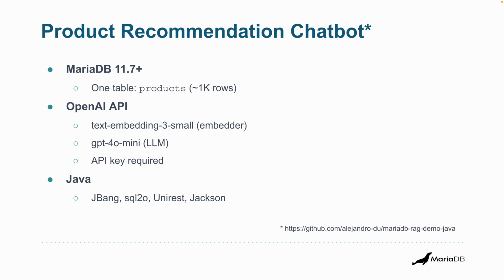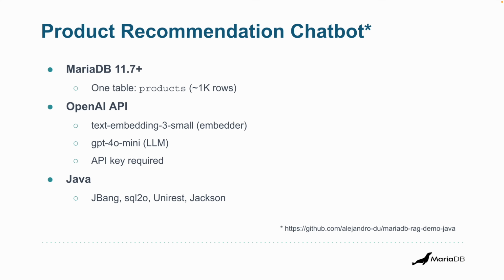You can find the code for this on GitHub. We're going to use MariaDB 11.7 with one table, which is populated with around 1,000 rows. We're going to be using the OpenAI API with the text-embedding-3-small embedder and GPT-4o mini, that's the LLM, and that means that we will need an API key. If you want to run this, you will have to generate one.